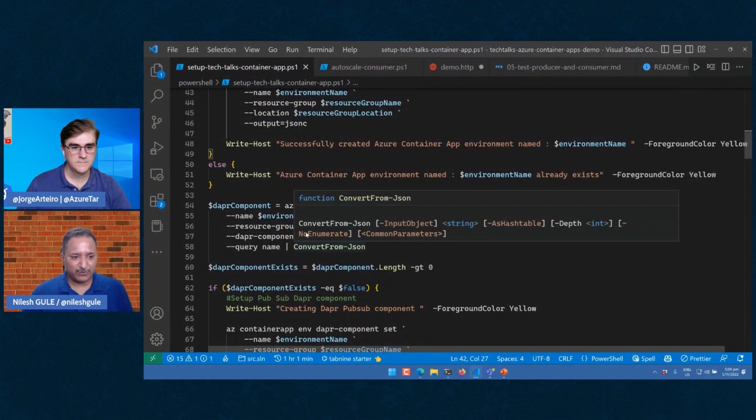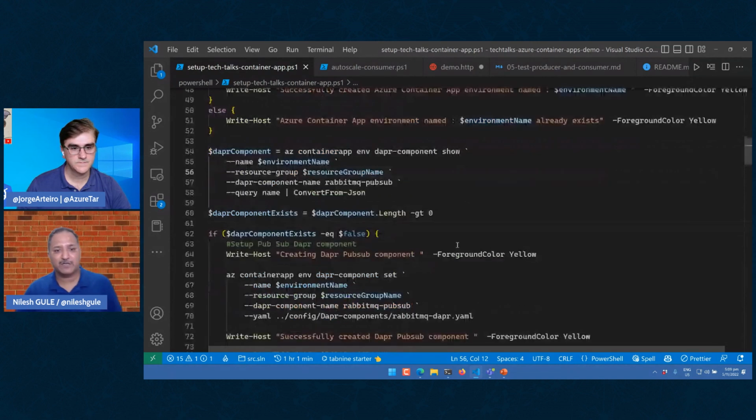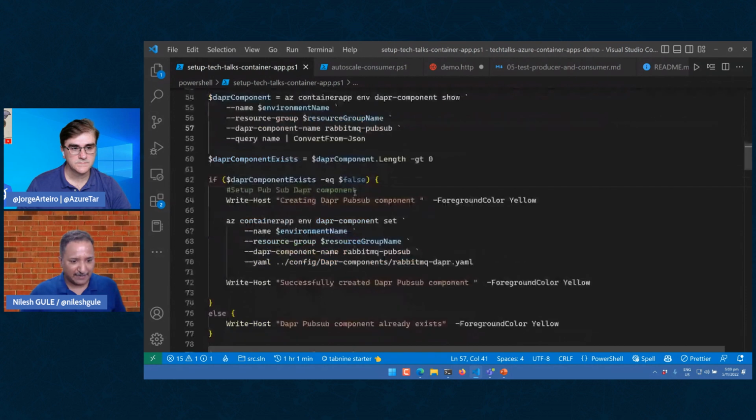The first thing we do is create the Dapr component. For the configuration that I showed you earlier for Dapr, the RabbitMQ PubSub, we take that YAML file and create a PubSub component called RabbitMQ PubSub. Now we have to be very careful with the naming. This is exactly the same name that our application will use.